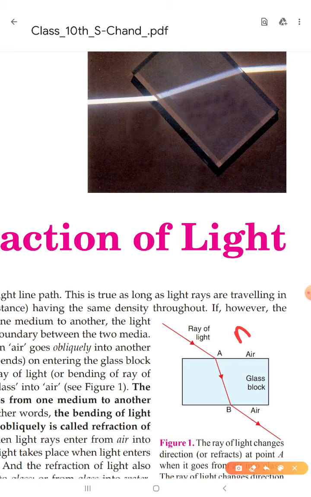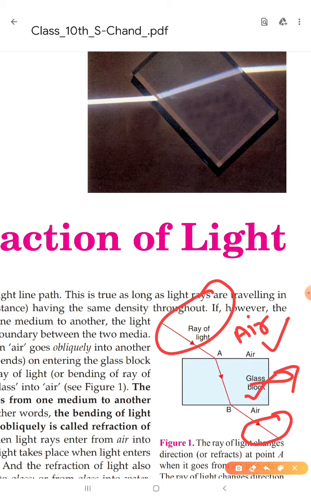Medium number one is air, and this other medium is glass. In this picture we can see there are two media, air and glass. When a light ray passes from one medium to another medium, then it bends from its path.